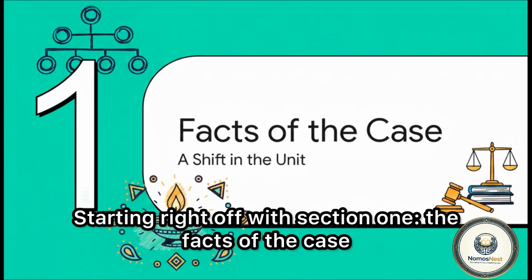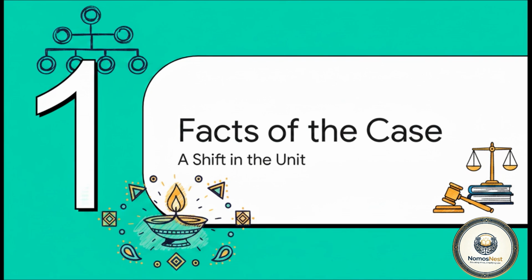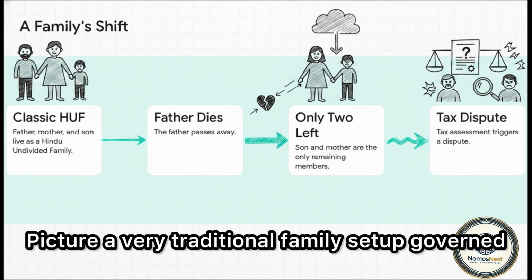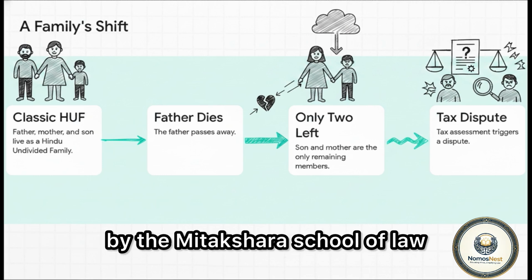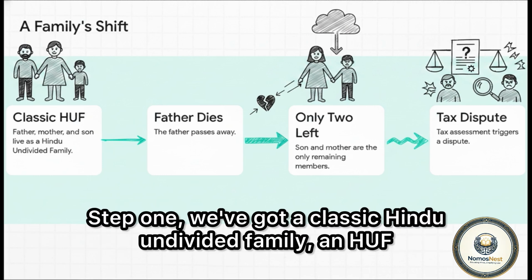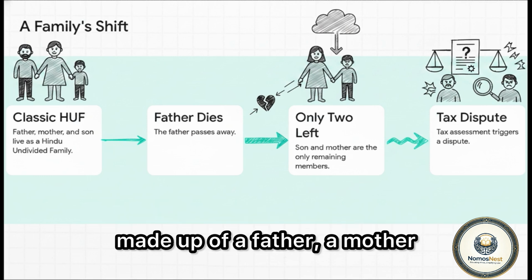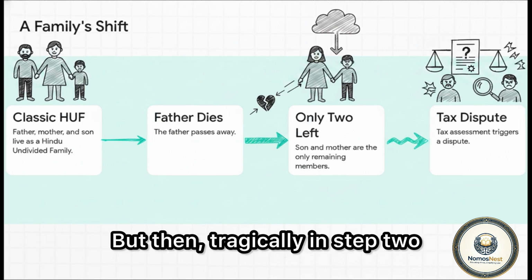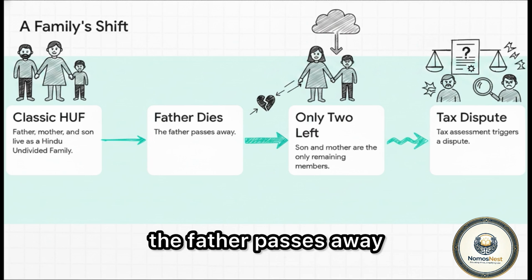Starting right off with Section 1, the facts of the case and a major shift in the family unit. Okay, so every great case starts with the facts on the ground. Picture a very traditional family setup governed by the Mitaksara School of Law. Step 1, we've got a classic Hindu undivided family, an HUF, made up of a father, a mother, and their son, G. Lakshminarayan. But then, tragically in Step 2, the father passes away.